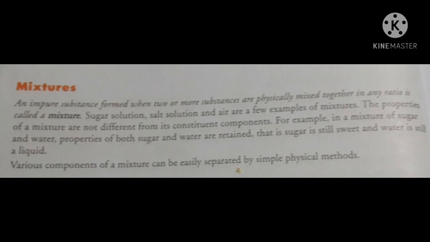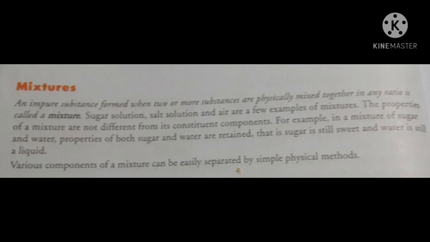The properties of a mixture are not different from its constituent components. It means the components in the mixture have the same properties as they originally had. For example, in a mixture of sugar and water, properties of both sugar and water are retained.